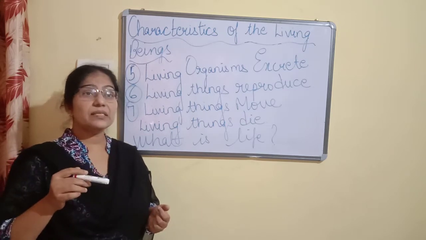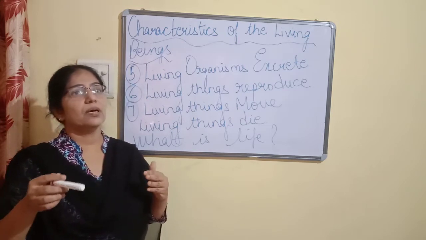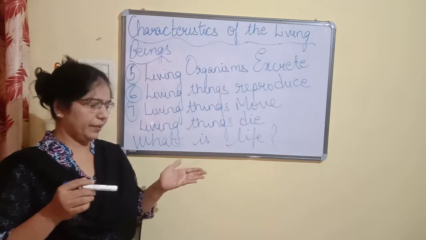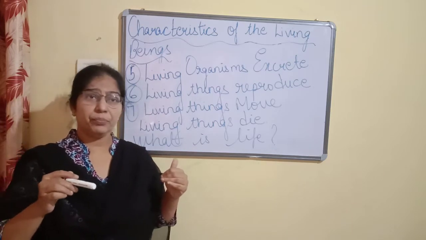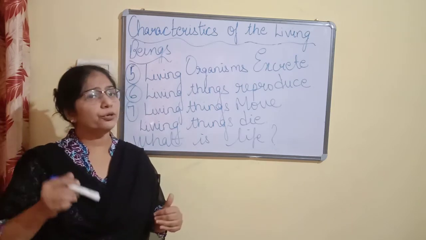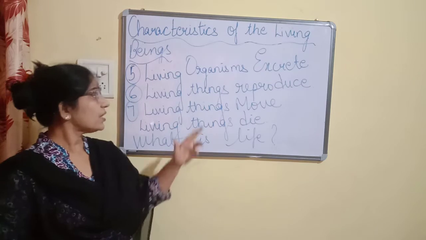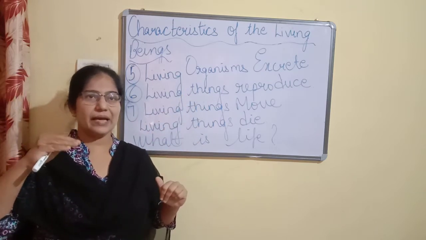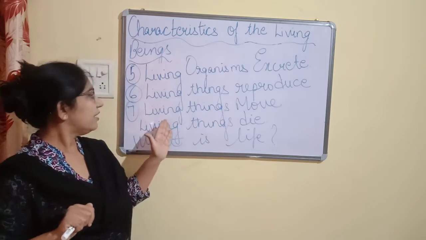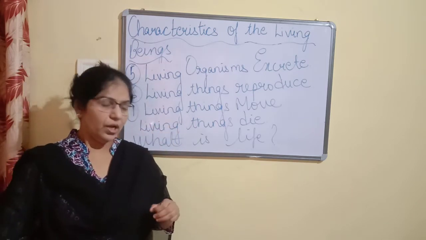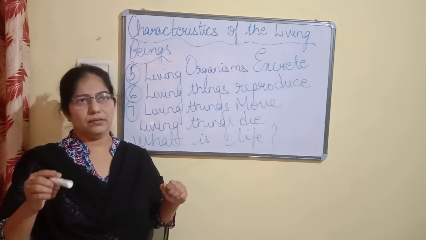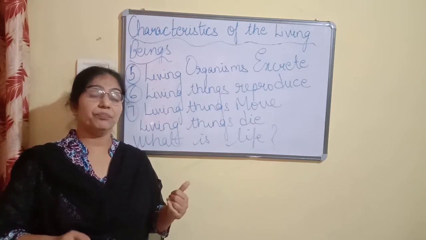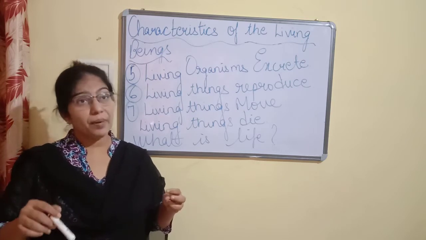Then some plants reproduce from some other part of the plant other than the seed. For example, a part of a potato with a bud grows into a new plant. So this is about living things reproducing. We have discussed plants, animals and human beings. Then we have living things move. Children, animals and humans, yes, we move from one place to another.